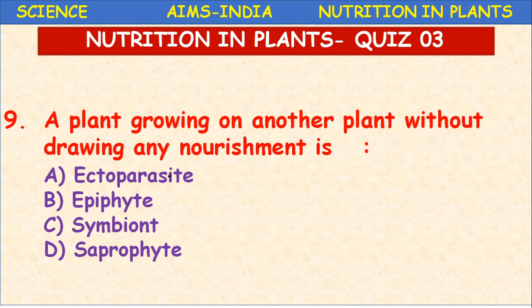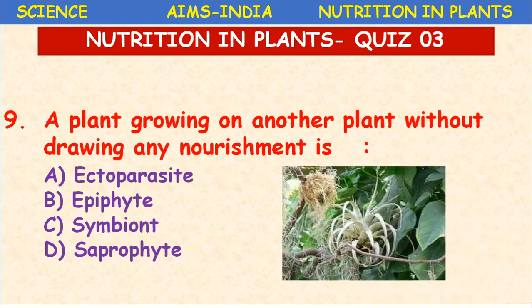And epiphytes are a group of plants which grow on another plant and cannot do any harm to the host. Next, symbiont. Symbiont means organisms which are in mutual association. For example, a groundnut plant and rhizobium bacteria. The nutrition is called symbiosis, and the organisms are called symbionts. Then saprophyte, we discussed, are fungi which grow on dead and decomposing organic matter.